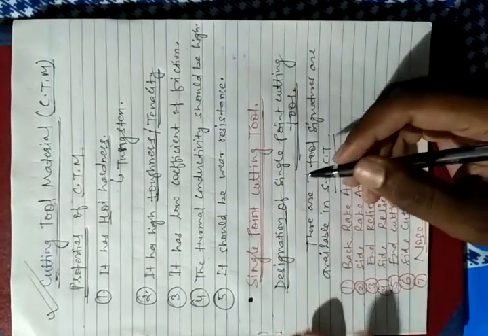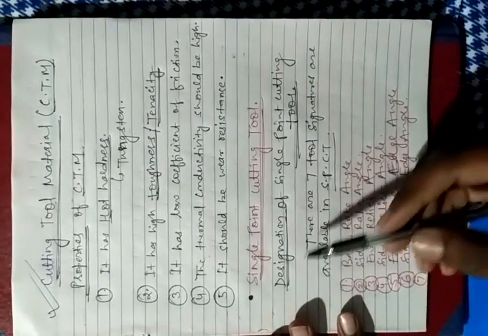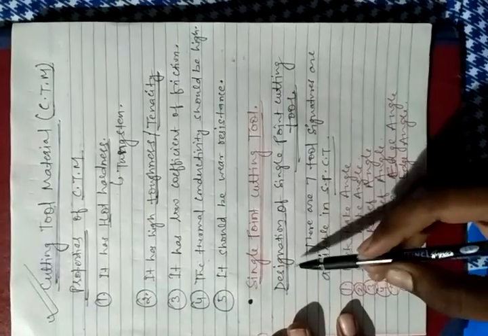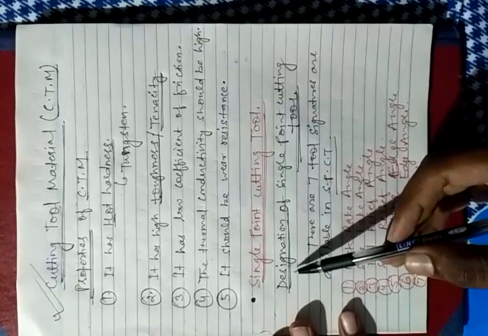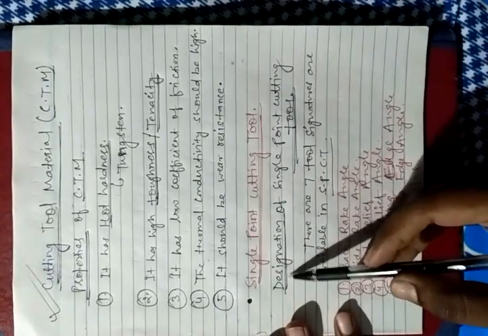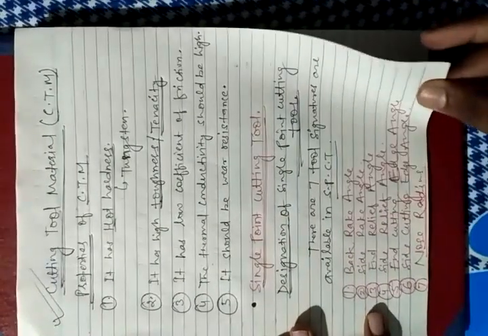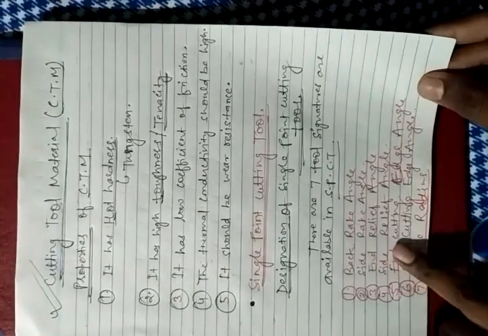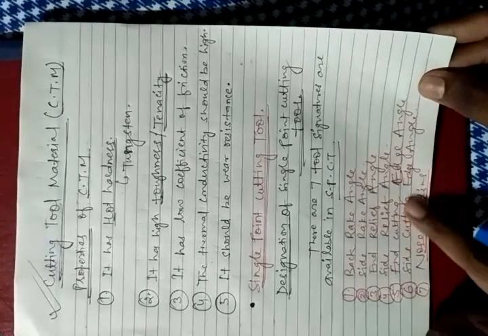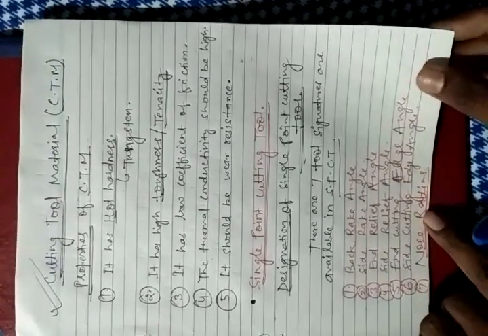In university exams or any subjective exams, the question is asked in another way: explain the tool signatures. What do you mean by tool signatures of single point cutting tools? In other terms, the question asks to describe the designations of a single point cutting tool. How can it be easily remembered in our mind? The back rake angle, second side rake angle, third end relief angle, fourth side relief angle, fifth end cutting edge angle, sixth side cutting edge angle, and seventh nose radius. It can be easily remembered.